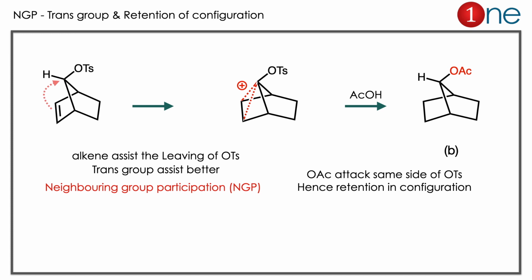Here the whole reaction is dictated by NGP, which is neighboring group participation. Basically neighboring group participation is better if the group is trans, with retention of configuration. If you look at this, the alkene assists the leaving of OTs because it is trans to OTs. So what really happens is the pi bond kind of weakens the OTs bond. So OTs leaves, you have replacement by OAc there. So the answer is clearly B. Here OAc attacks from the same face of OTs, that's why you have retention in configuration.